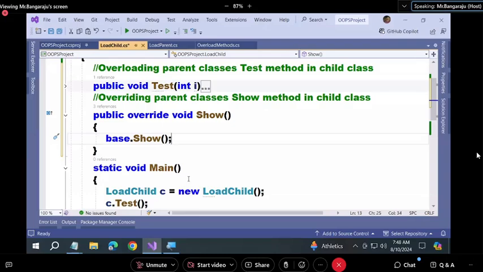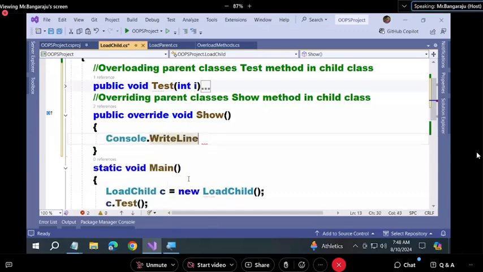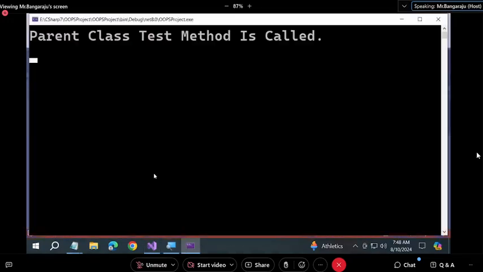But we are doing this for re-implementation. Understand? Come on, let's re-implement the logic. What I want to write is Console.WriteLine, "Child class show method is called." Are you clear? Child class show method is called. And what's the third output again?